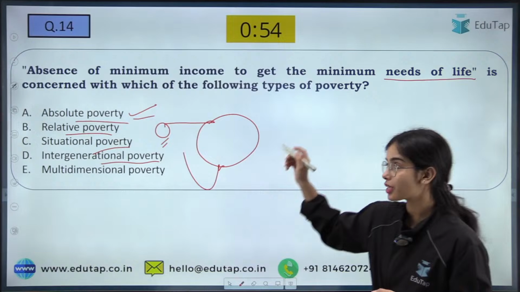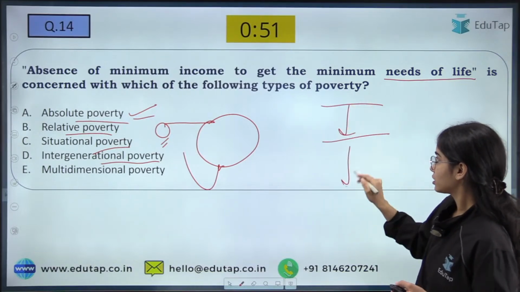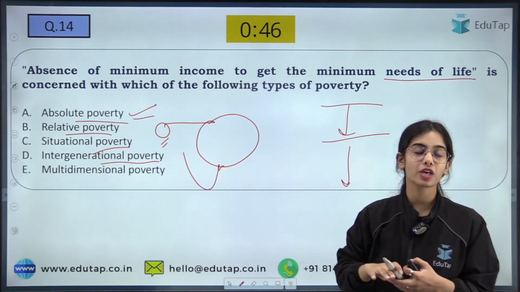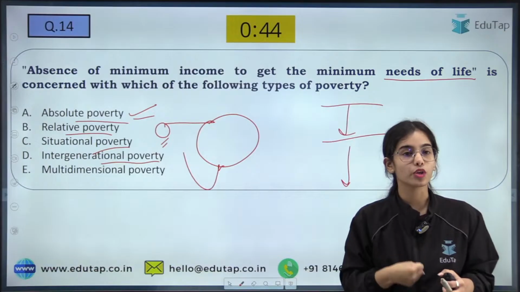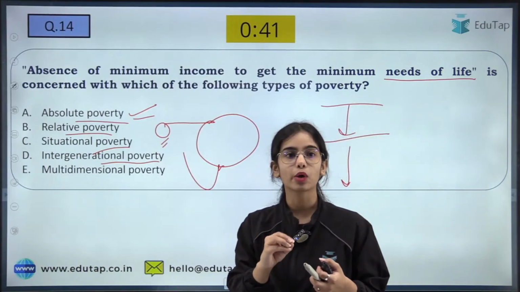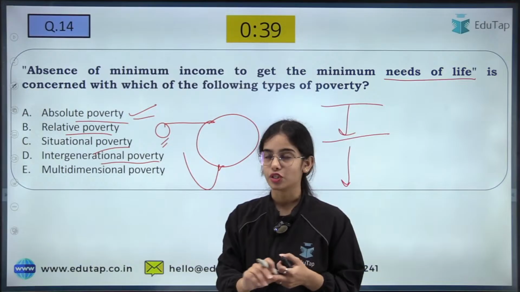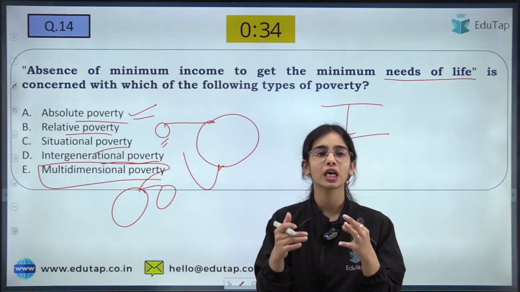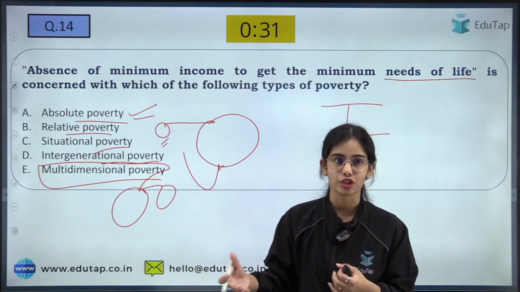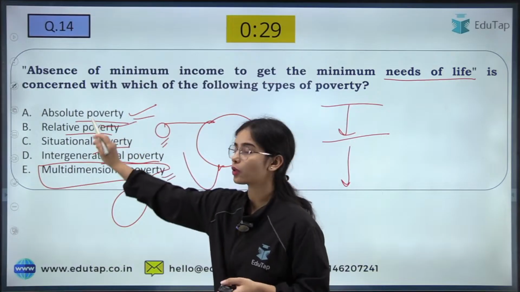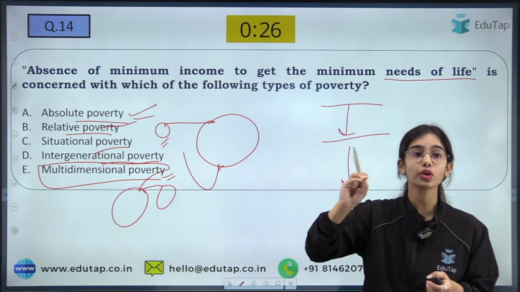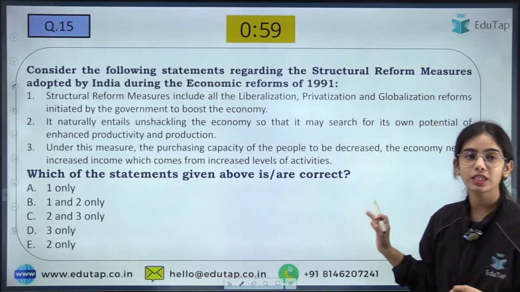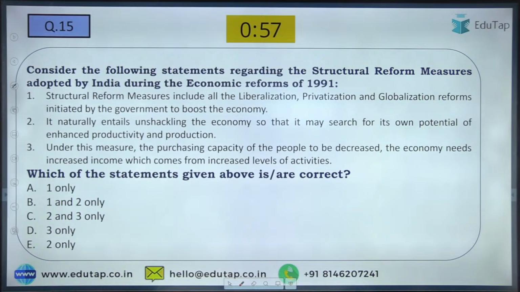Intergenerational poverty is from generation to generation: the grandfather and grandmother were poor, parents were poor, and then the coming generations are also poor because they are not able to have the resources, they are not having the education and such. Multidimensional poverty is when we try to see poverty from multiple dimensions of sanitation, education, health and such. So here we are talking about absolute poverty because we are talking about the lack of minimum income to get the minimum needs of life. Okay, now coming to the next question, try to read this question and try to answer it.